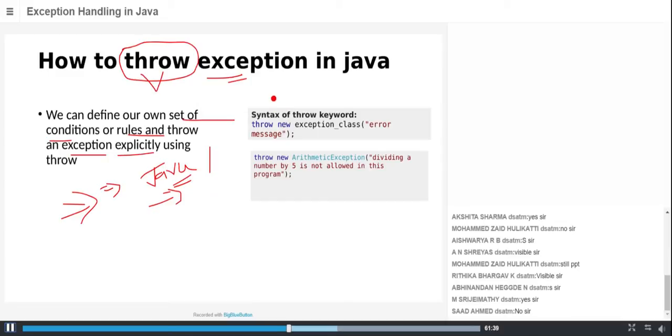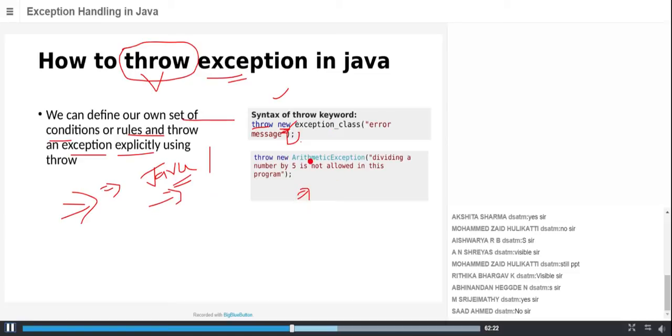This is the syntax of using throw. I already told you that an exception is an instance of an exception class, and an instance means it's an object itself. A throw statement always throws an object that is going to cause an exception. So whenever you write an explicit throw, remember you have to throw your exception in terms of an object. See, the new keyword is very important here. We are throwing our exception using new, that means we are throwing an object of an exception class. This is a simple example.